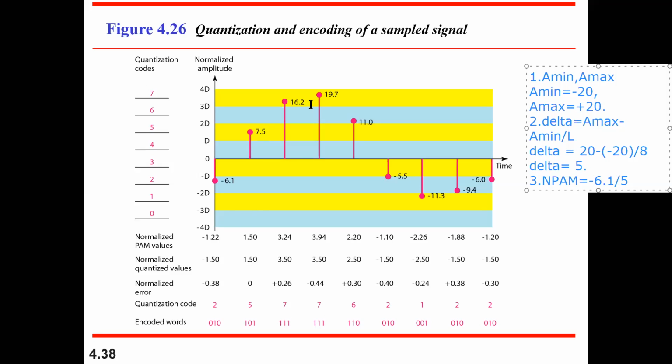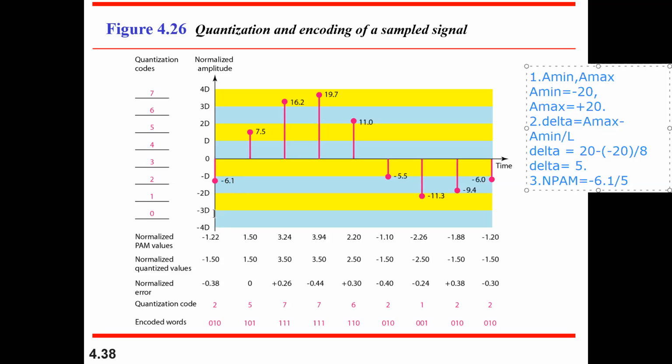Next one is, sir, directly you would have got these particular levels and you would have finished off. No, sir. Why do you want to calculate the quantized value and error followed by all the things? It is for your error detection. If any changes happen, then we'll come to know. So the level may be one and the same, but the values may be different, right? If the value is 6.2, 6.3, 6.4, everything comes under the same particular belt. So how to identify it? For that, you require all these particular calculations.